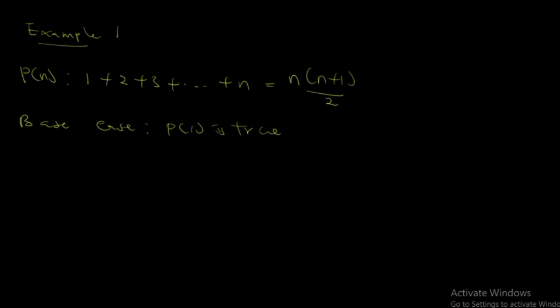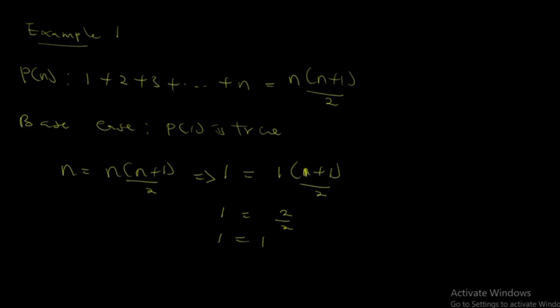In that case, what you do is put 1 into the statement, n is equal to n plus 1 all over 2. Then you substitute with what? 1. So let's do the substitution. 1 is equal to 1 bracket 1 plus 1 all over 2. So this gives you 2 over 2, which gives you 1 is equal to 1. So for the base case, you know that P of 1 is true. Then we move on to the inductive step.